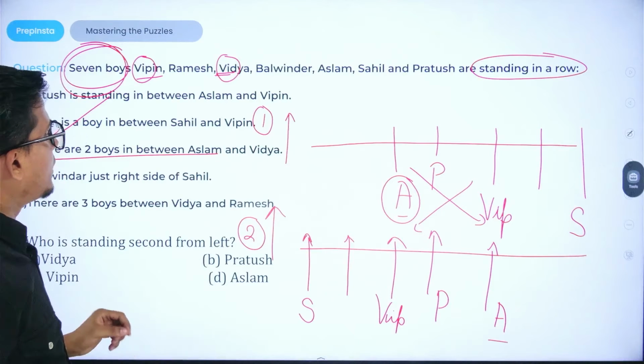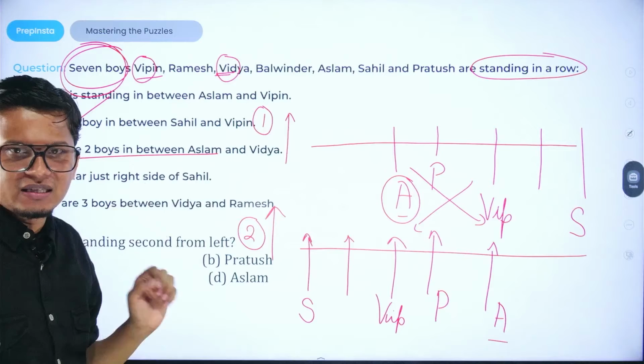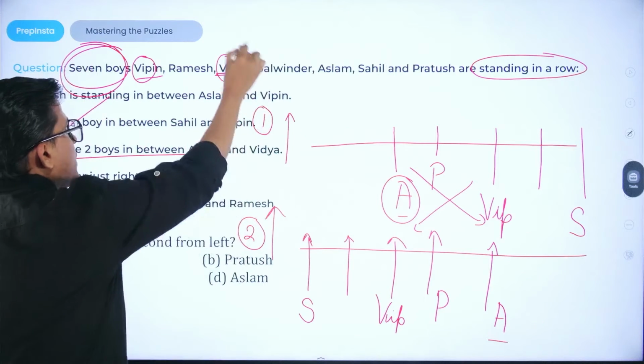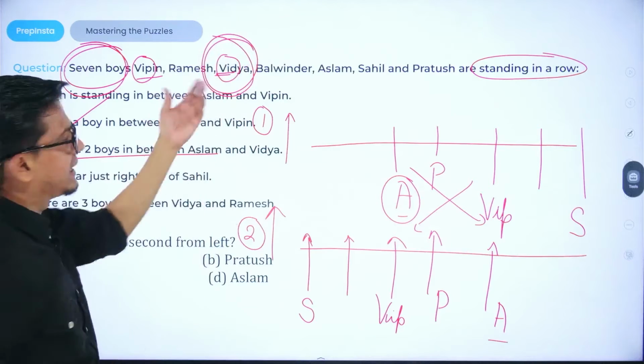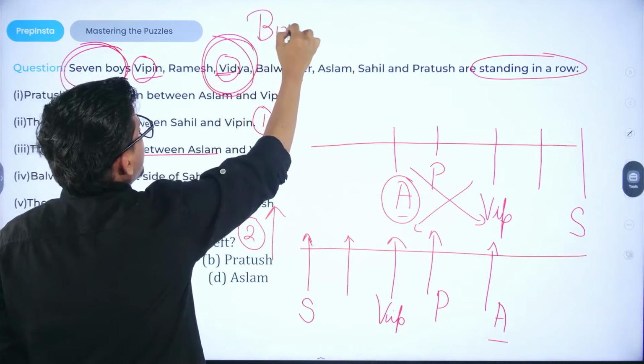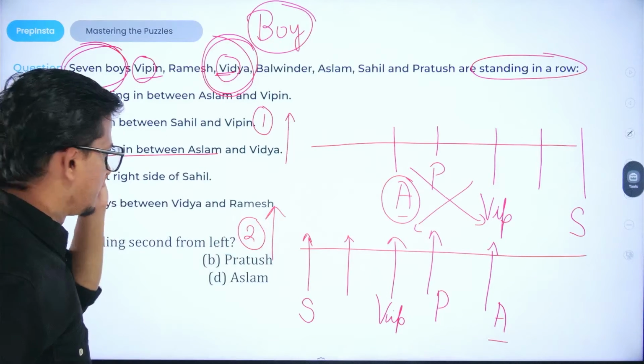One thing more: when it is crystal clear and stated in the problem statement that 7 boys are given, don't get confused with the names or the nomenclature. Vidya can be a boy as well. Don't get confused with the actual question.